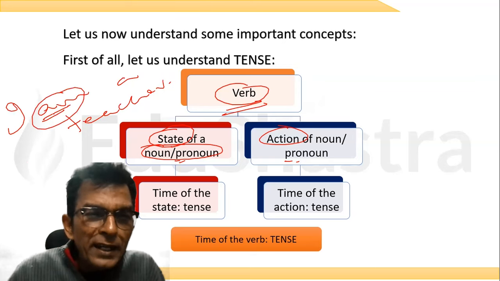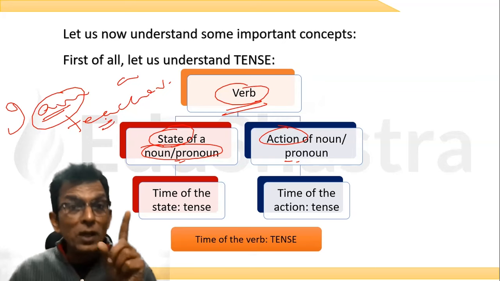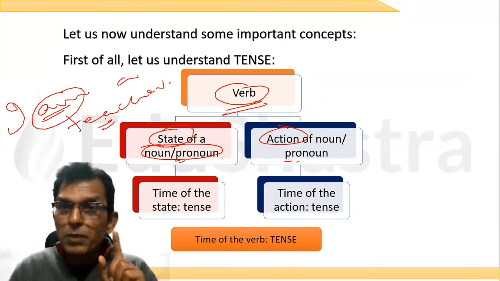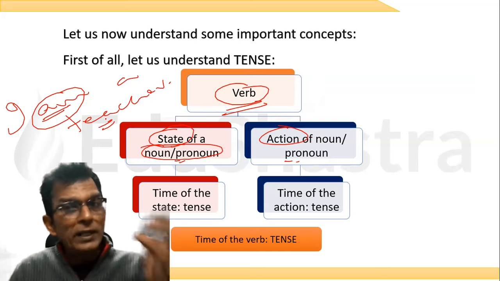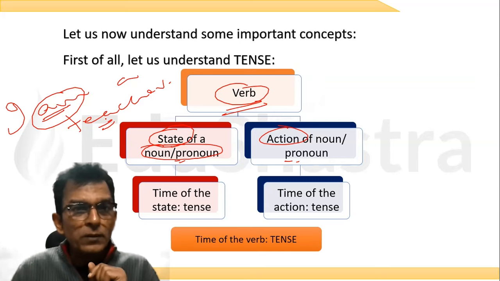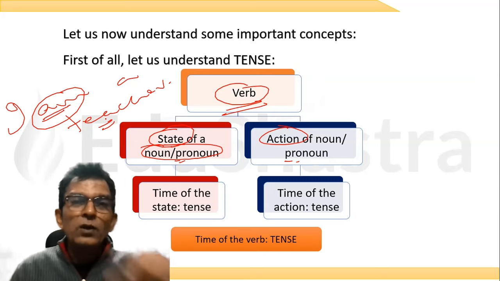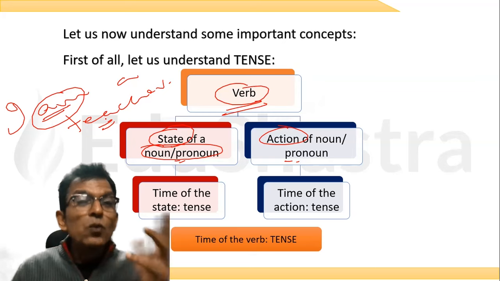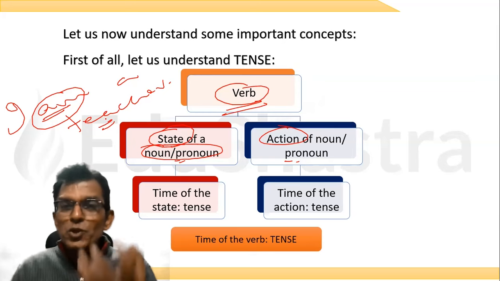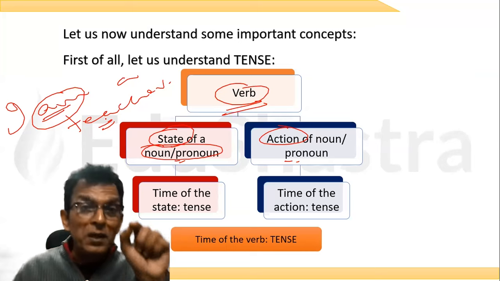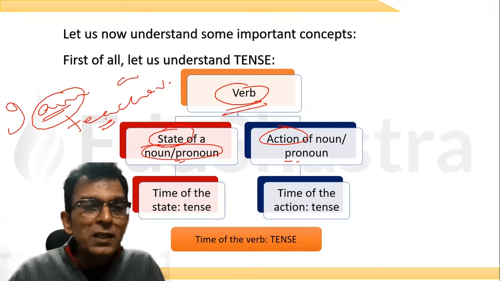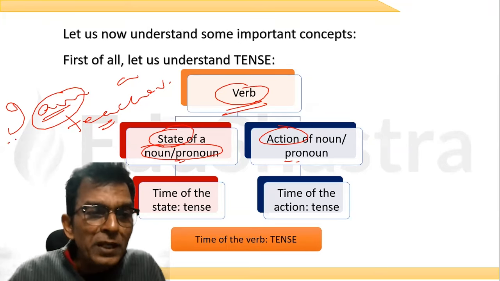Okay. Now, is there any action? No, sir. This is a noun. Teacher is a noun. You learn parts of speech, right? You should know how to identify a noun. Teacher is a noun. And I is a pronoun. So what is am, sir? Am shows the state of the person. This person is in the state of being a teacher.